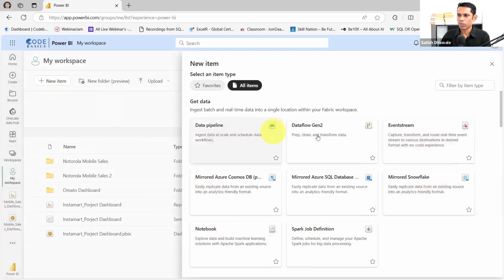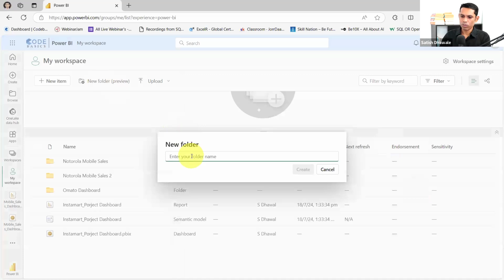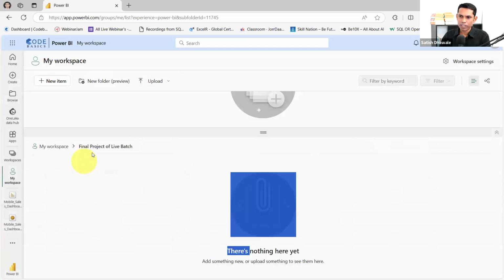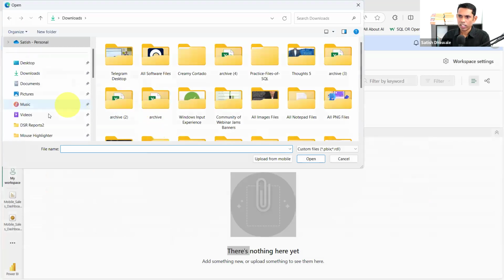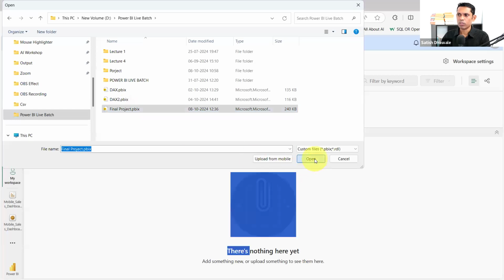You can add dataflow, then mirrors, Snowflake schema. These are things related to data, but for now I'm going to create a new folder, and this is what I'm naming as final project of live batch. Okay. So I'm creating one folder first. Once I create the folder, I'll open that folder and click on upload and then browse, and let me upload that file. Whatever file we have just saved, I'm going to upload it.